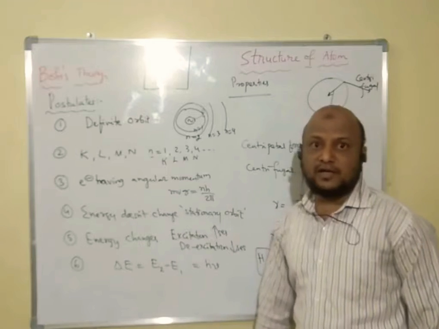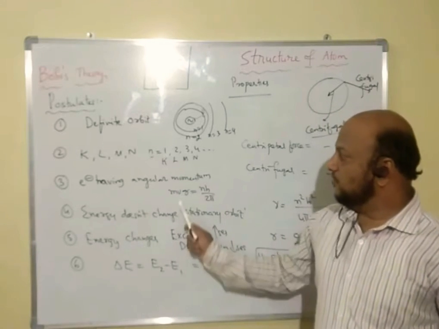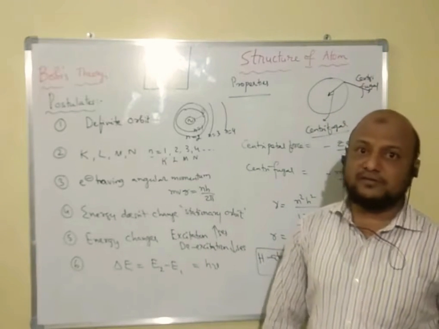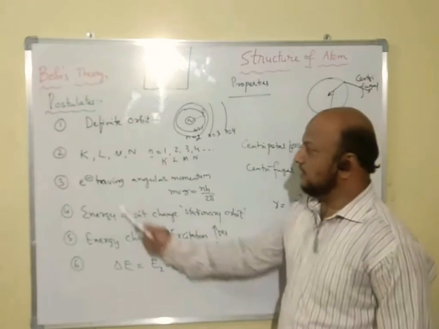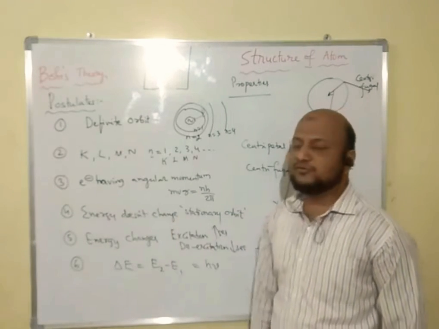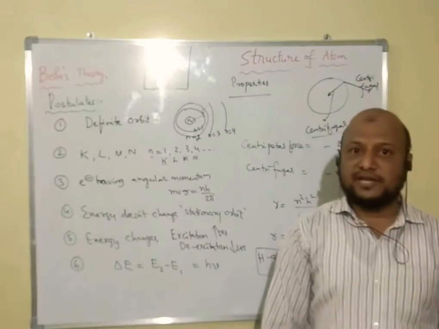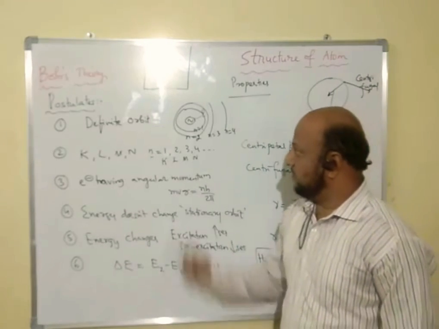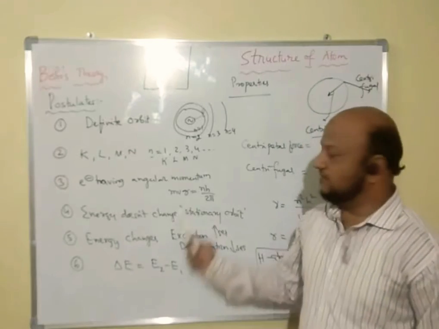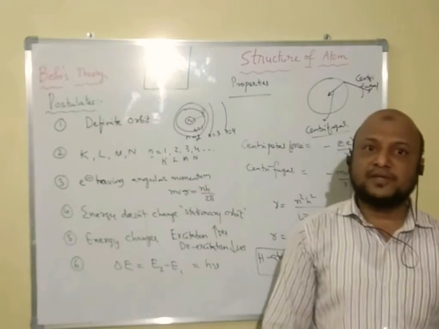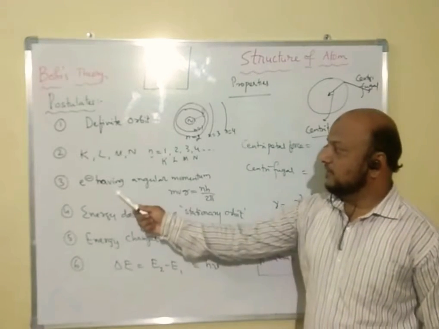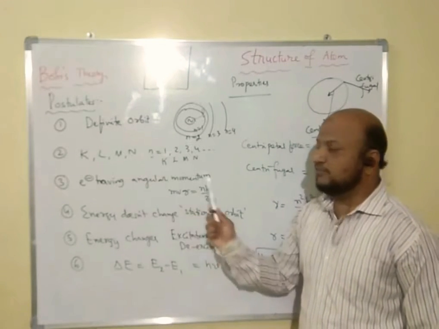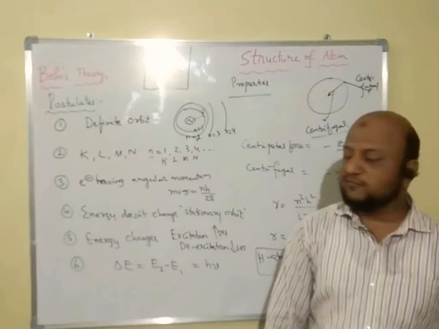That angular momentum is equal to mvr, which equals nh by 2 pi, where n is the number of the orbit we are observing, h is Planck's constant, and 2 pi is the radians. So the angular momentum of the electron is mvr equals nh by 2 pi.